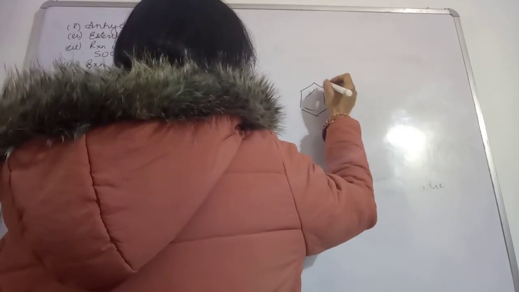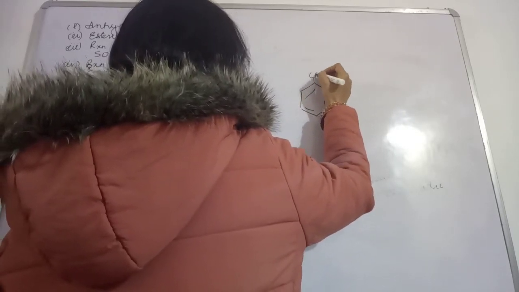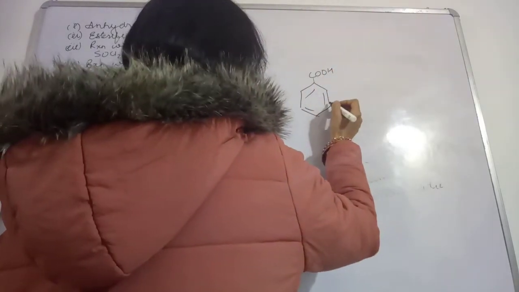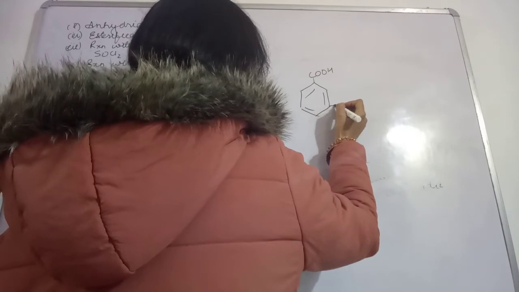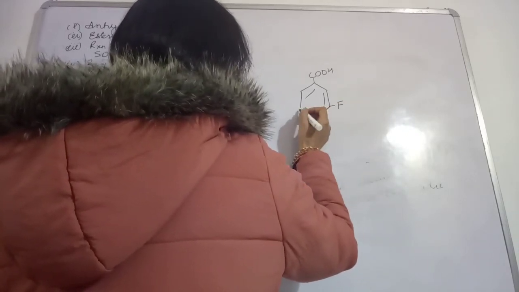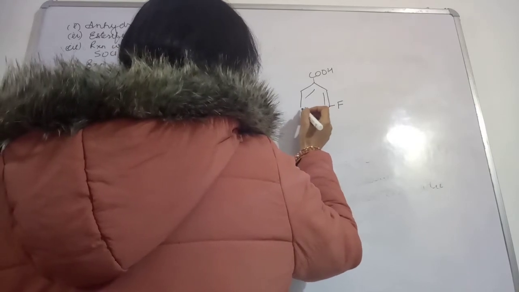And this is COOH. In this case, electronegative atoms are present here.